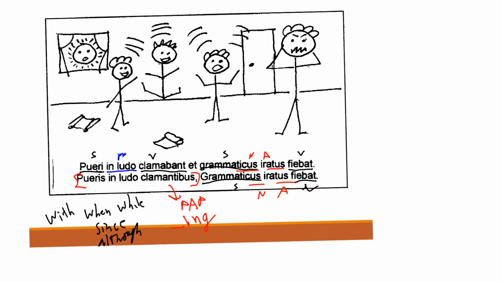Although, it would be a special kind of teacher who would be angry although the boys were shouting. That would be a little bit different. That would work if perhaps they said that the boys were quiet. Although the boys were quiet in school, the teacher was becoming angry. That would make sense. But here I think because or since or any of those translations is going to be fine. Although it might not work here.